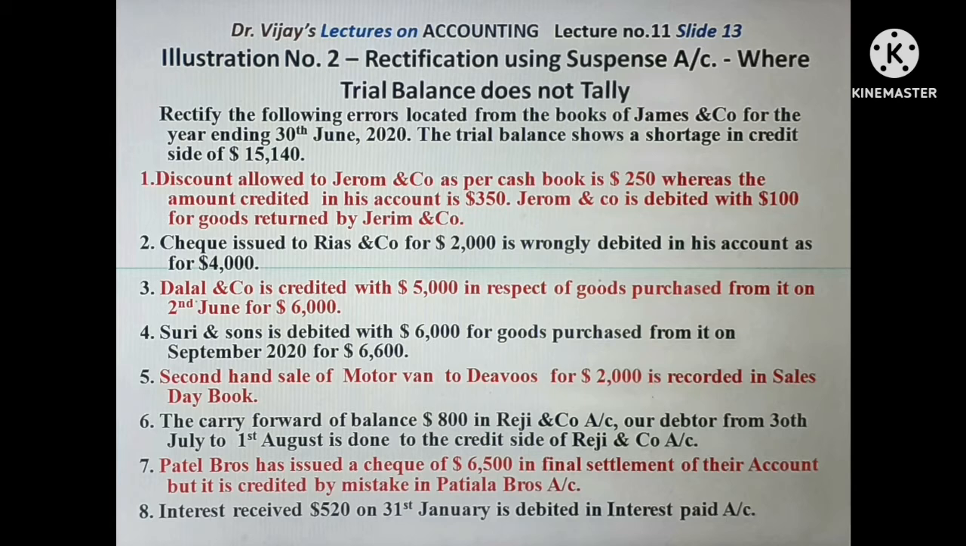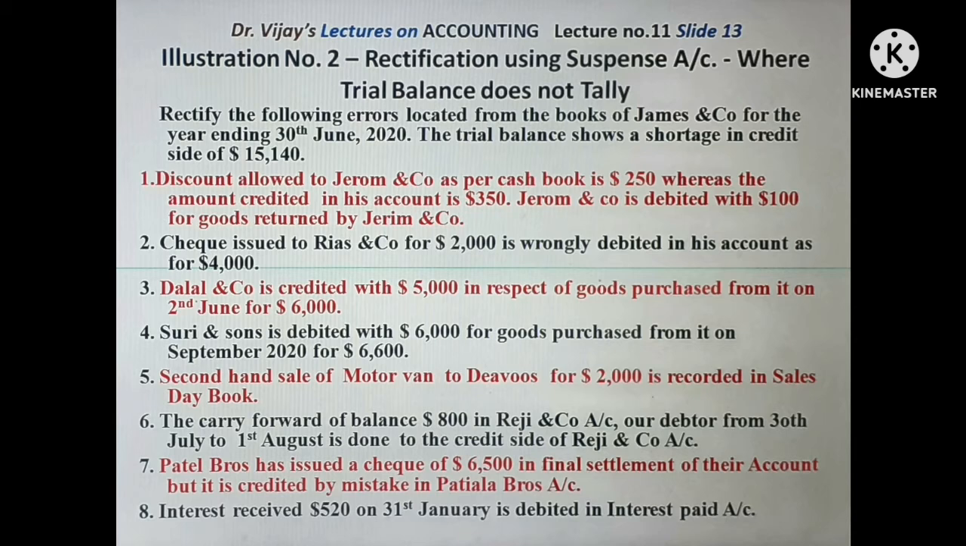Now 3. Dalal and Company is credited with $5,000 in respect of goods purchased from it on 2nd June for $6,000. Actually, goods were purchased for $6,000 as is shown in the purchase day book. But the party is given credit only for $5,000. Party should be given credit for $1,000 more.